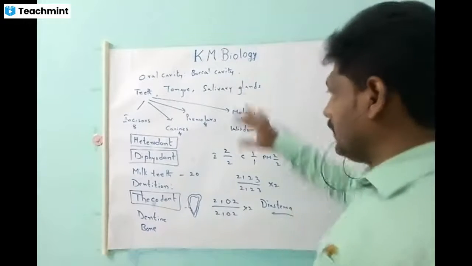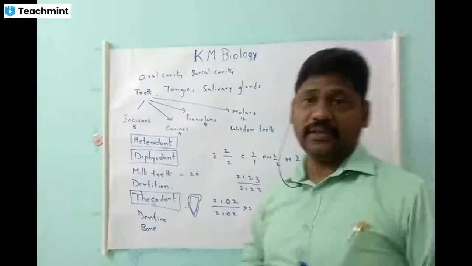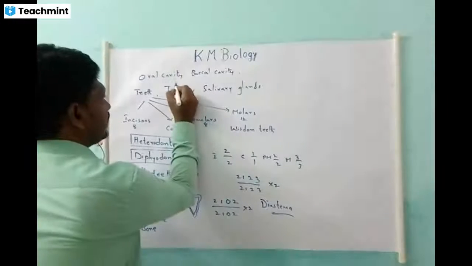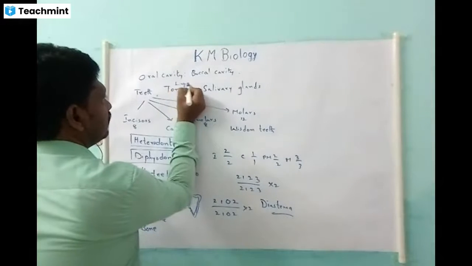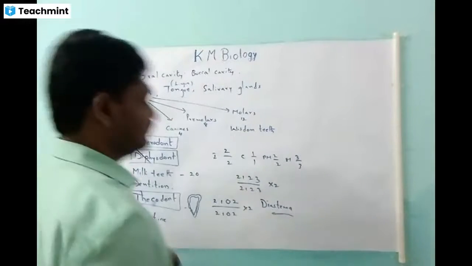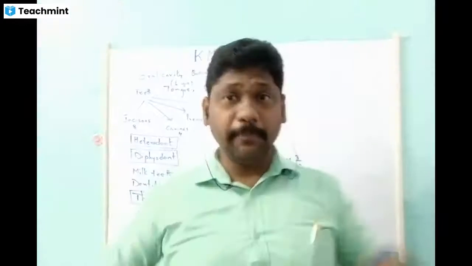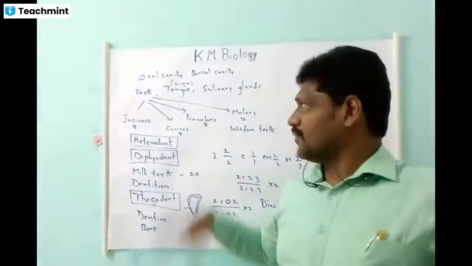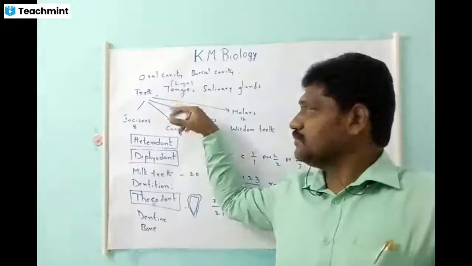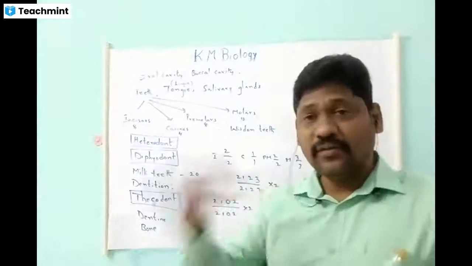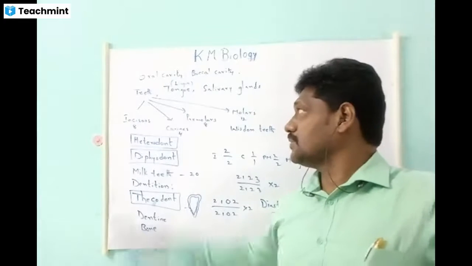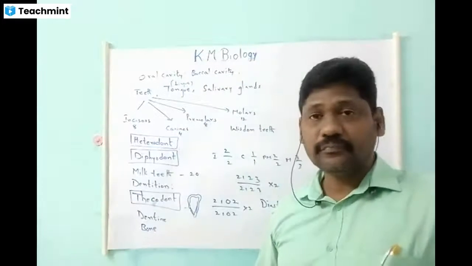Now let's move to the next, the tongue. You know tongue. It is also called a lingua. The other name of tongue is lingua. That's why bilingual, linguistic. So there are different terms related to language, because without tongue we cannot talk. So the basis of language is the tongue.